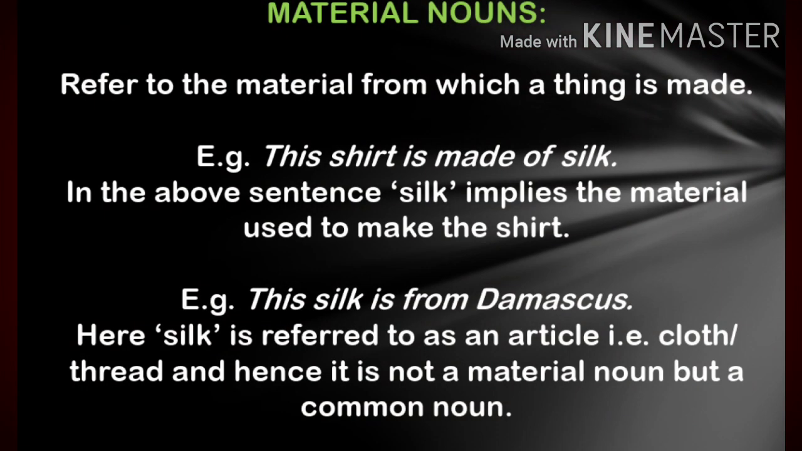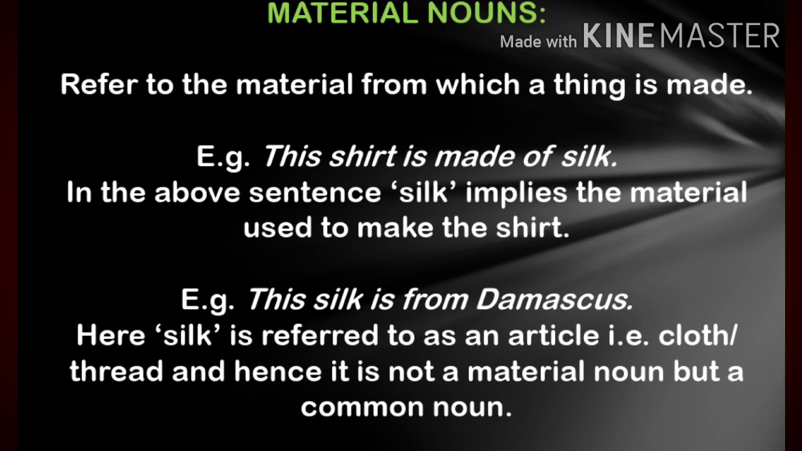Now we'll be doing material noun. This is also a little tricky, not like the way it seems. I want you to understand with the help of these examples. If I were to give you these two examples, this silk is from China, or he threw a stone at a dog. Now immediately many would say silk and stone are material nouns. You are absolutely wrong.